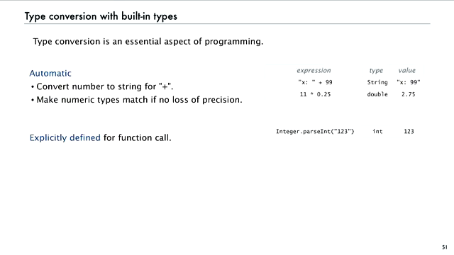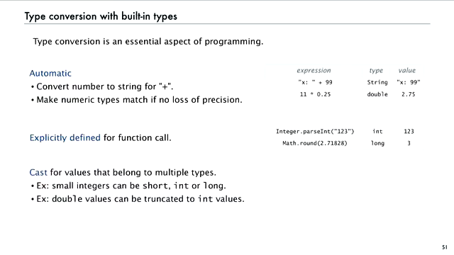Integer.parseInt returns an int, and it's going to explicitly make the conversion of the string into an int value. Math.random is another example. And then there's a third type of type conversion called a cast. So that's what we use for values that belong to multiple types. Like small integers, like 2 or 12, can be either short, int, or long. And also double values, we can truncate them to int values. Sometimes that's what we want to do in the computation.